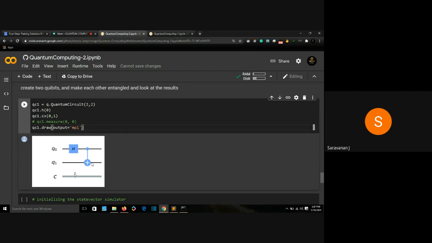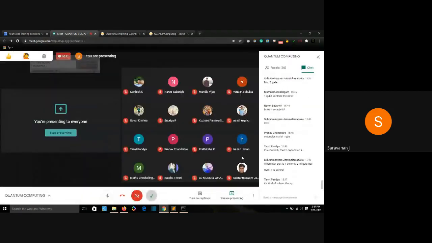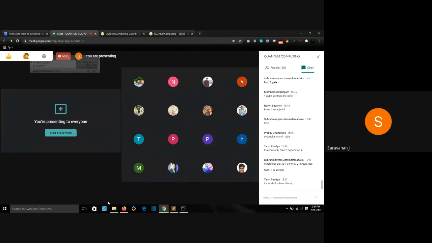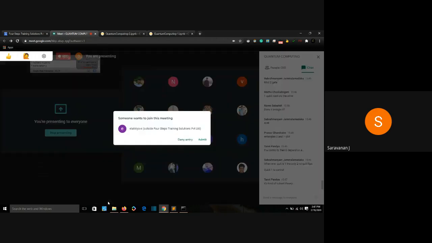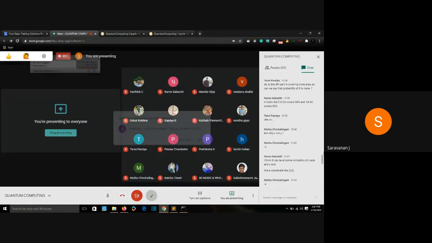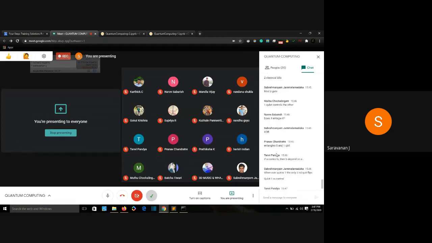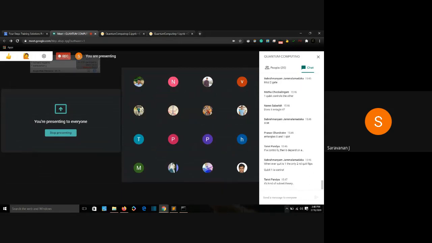So are we clear about the circuit? Whenever qubit is 1, the second qubit flips. Qubit 1 is controlled. Yeah, that's right, Subramaniam. That's the exact answer. If A controls B, then B depends on A. That's right too. It's all about entanglement. You remember the Jio and Vodafone example someone gave me. The intelligent example was great. Kind of subset theory. Okay, that's reasonable too.